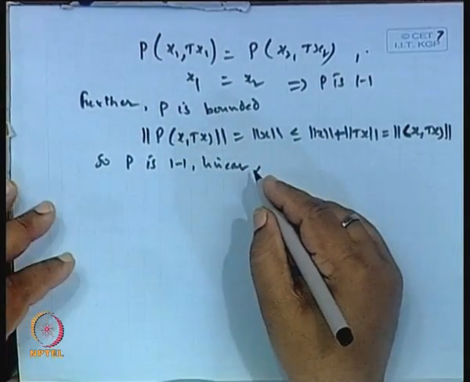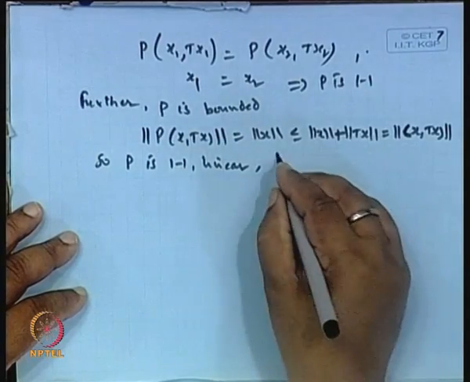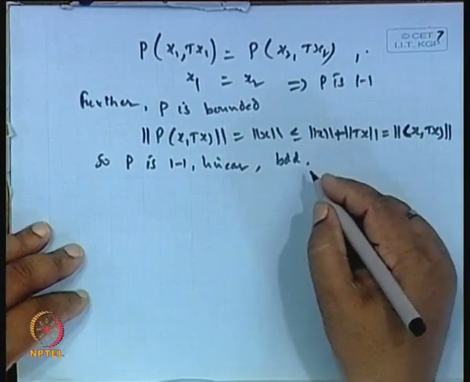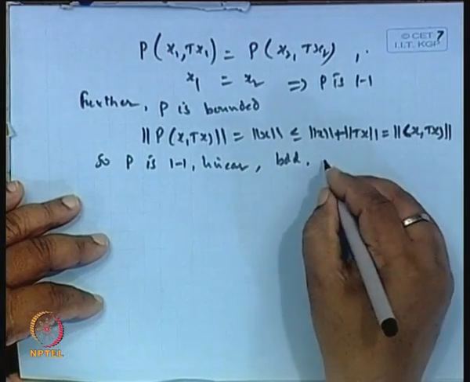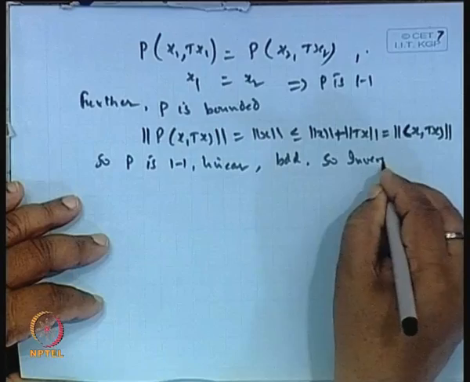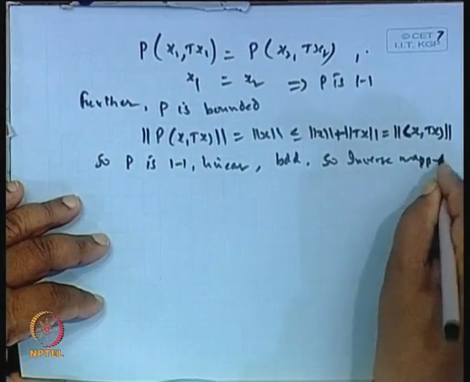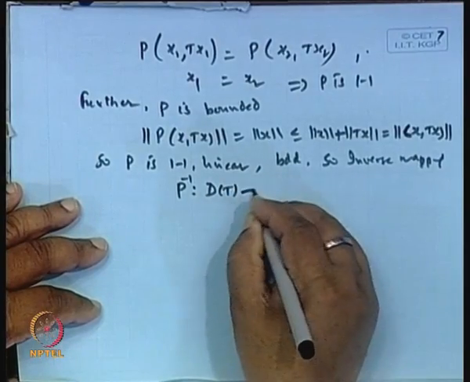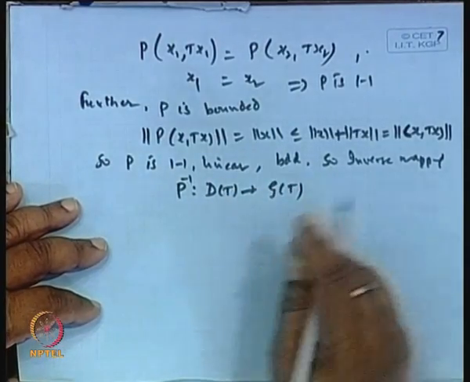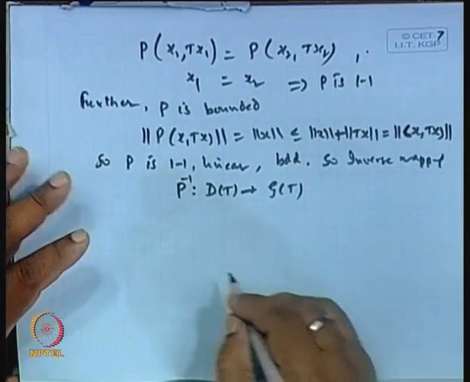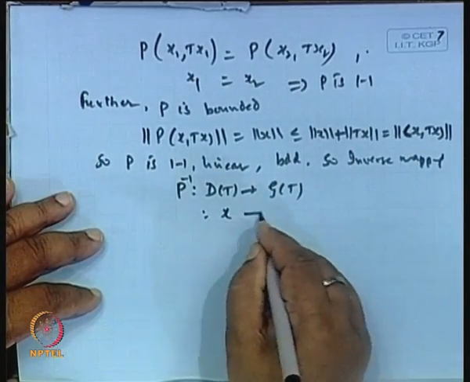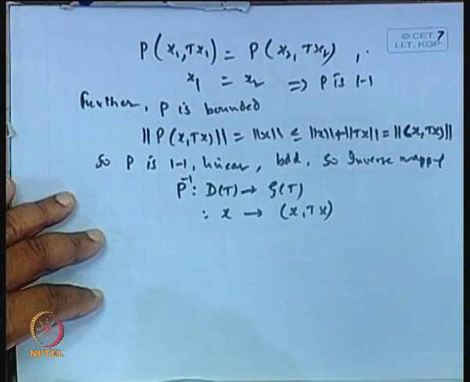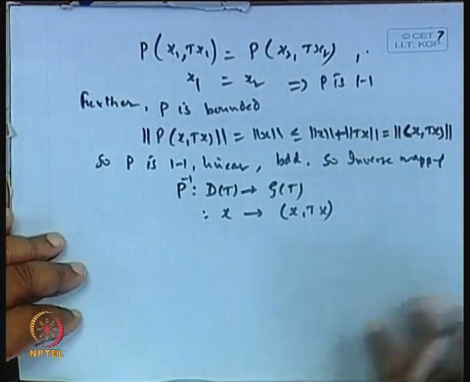So, the inverse exists, and is bounded, that also. Basically the P inverse will exist. So, the inverse mapping P inverse will be a mapping from the domain of the graph of T to G, because it is 1-1 onto and this inverse exists. And what is this? X will carry to (x, T x), is it not? That one.